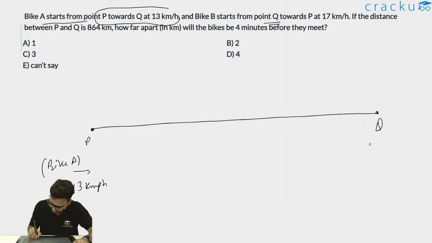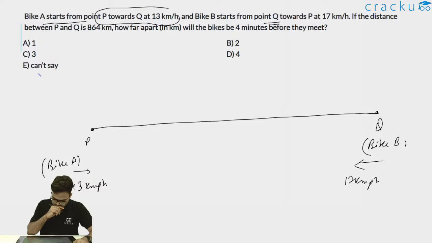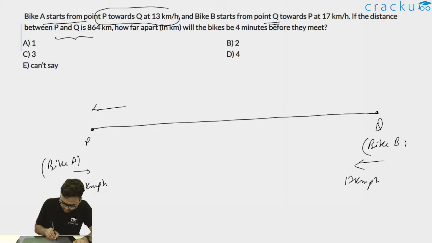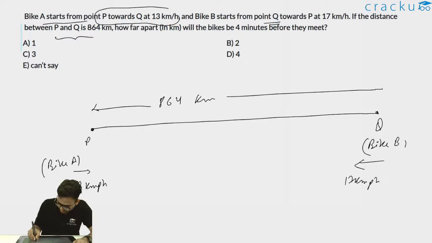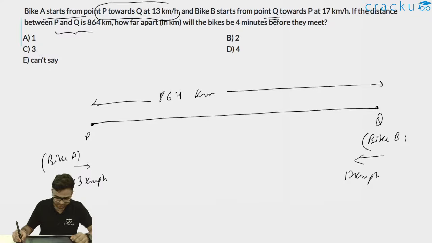So bike B is here and it moves from Q towards P, at 17 kmph. If the distance between P and Q is 864 km, so this distance is 864 kilometers.